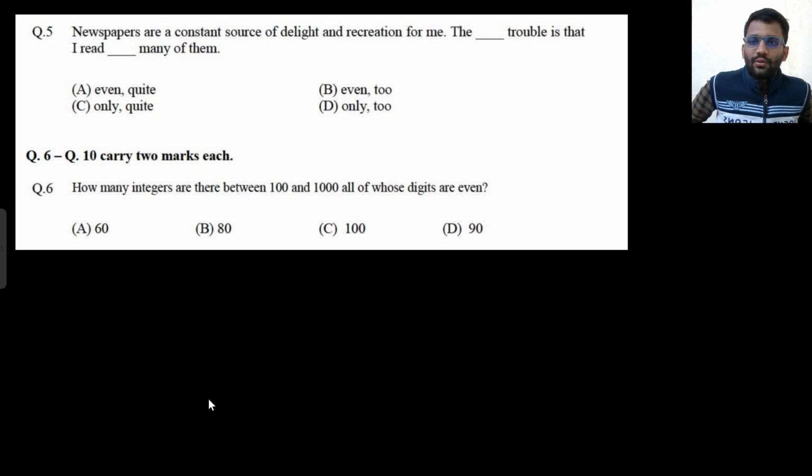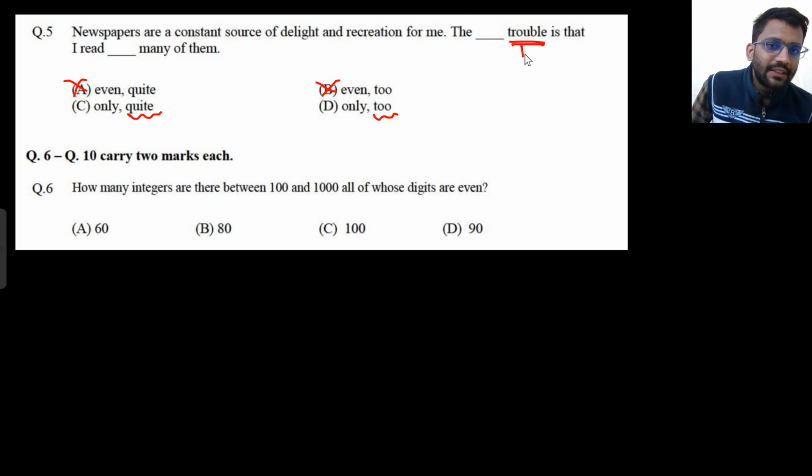Okay. Newspapers are a constant source of delight and recreation for me. If I read the newspaper, it gives me delight and my mind becomes creative. The only trouble, the even trouble, it doesn't make any sense. Even is gone. The only trouble is that I read dash many of them. So both words are suitable there: quite and too. I read quite many of them. I read too many of them. So which one will come? He is saying trouble, and trouble is giving the sense of negative.